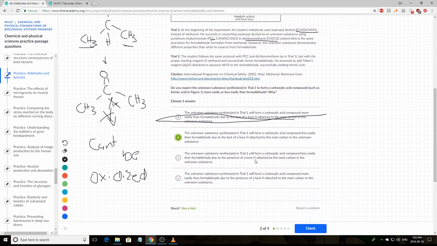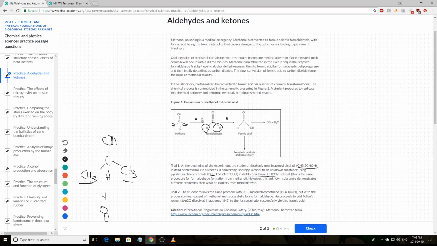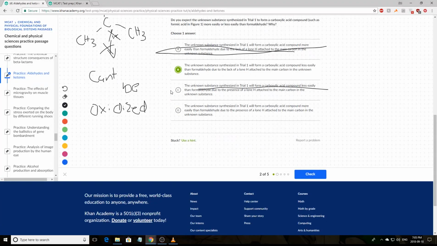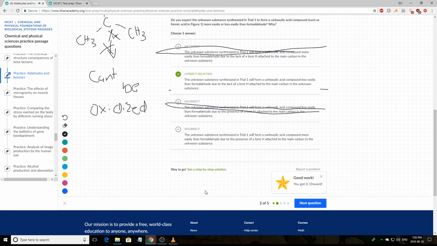So no, that answer choice is not correct, because what the issue actually is that we're missing a lone hydrogen that's present in formaldehyde but not in our unknown. So that's incorrect. And answer choice D says the unknown substance synthesized in trial 1 will form carboxylic acid compounds more easily. Just because it says more easily, we know right off the bat, not correct. So I believe that that's the answer, and it is.